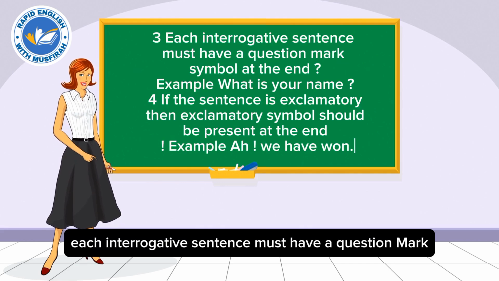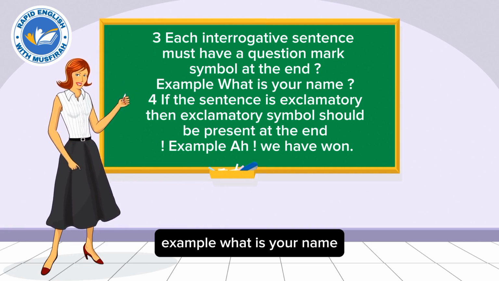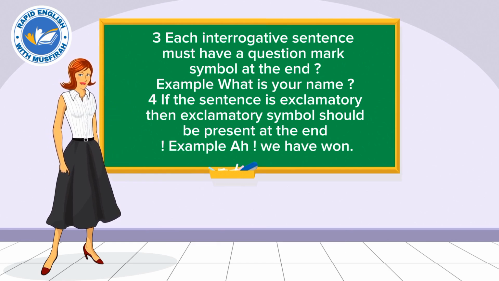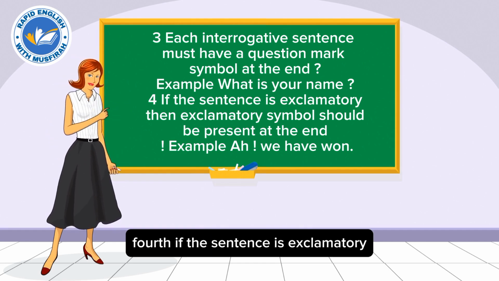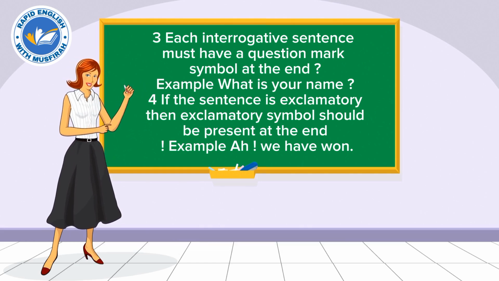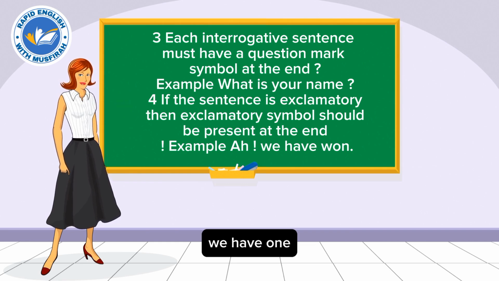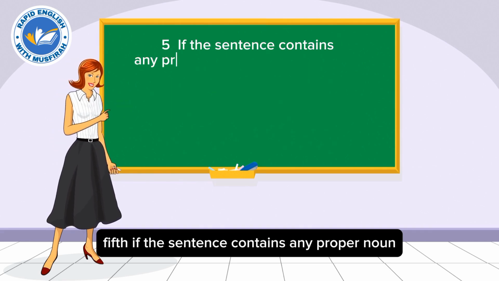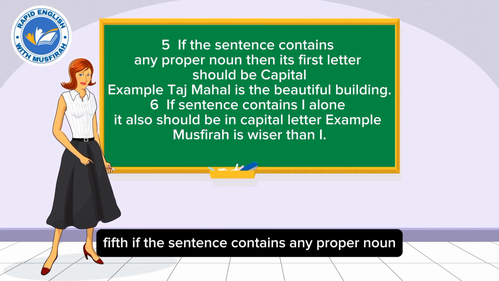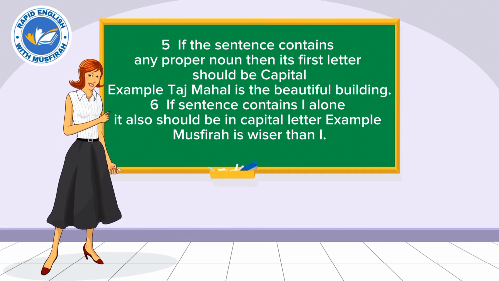Third, each interrogative sentence must have a question mark symbol at the end. Example: What is your name? Fourth, if the sentence is exclamatory, then an exclamation symbol should be present at the end. Example: We have won! Fifth, if the sentence contains any proper noun, then its first letter should be capital.